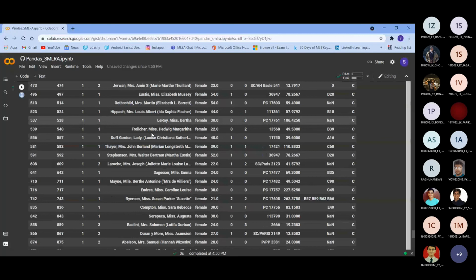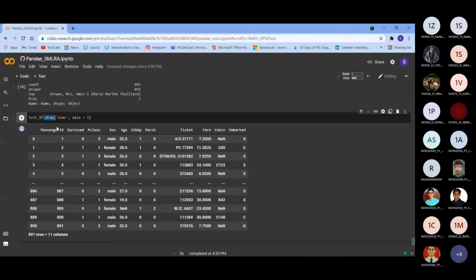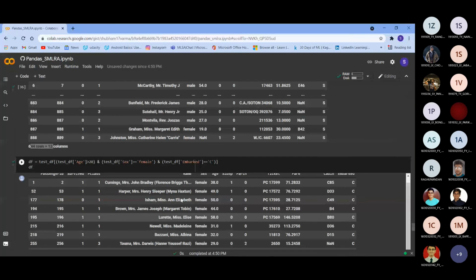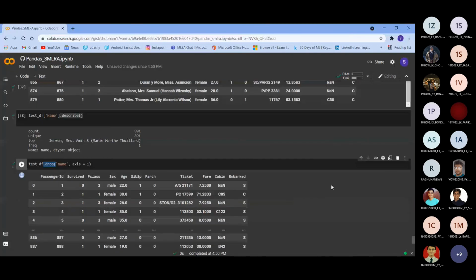So the column with that name will be dropped. As you can see here, there is no name column, and in the above datasets there was a column of names. Now after dropping it, we have only 11 columns; before it was 12. So this is how the drop function works.